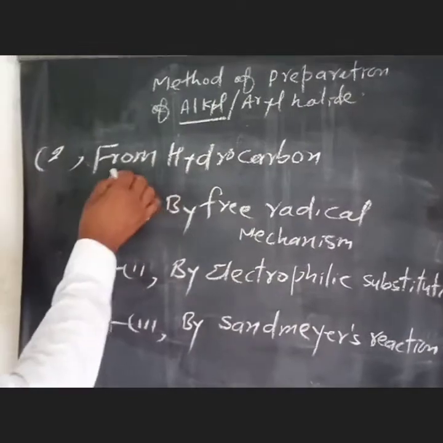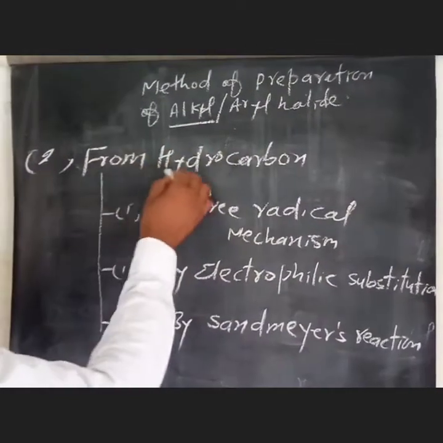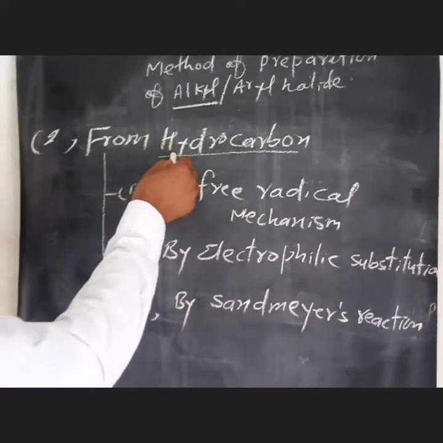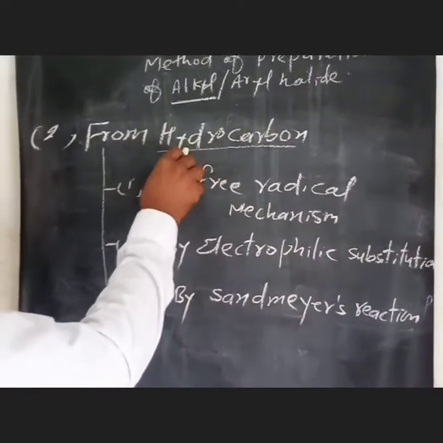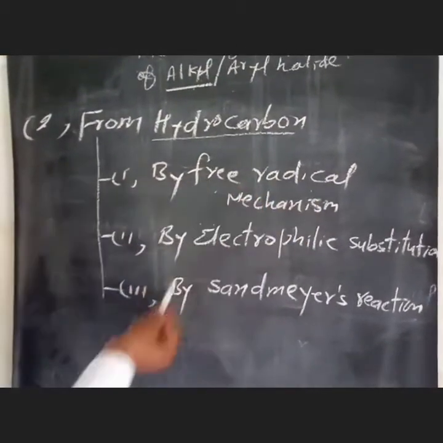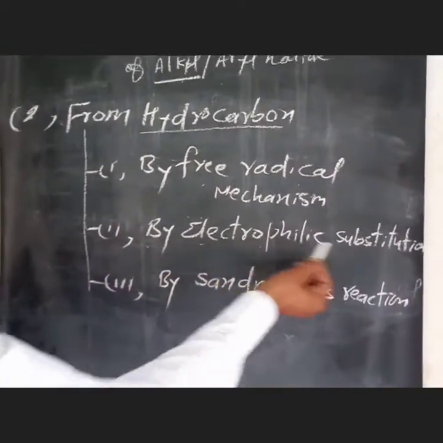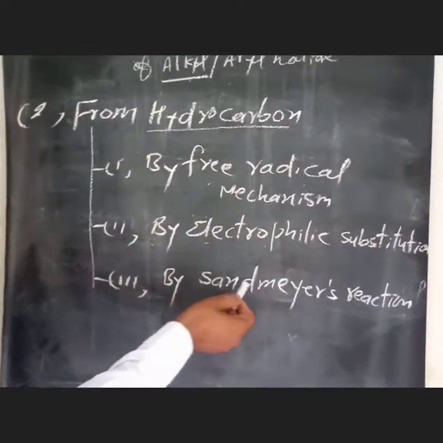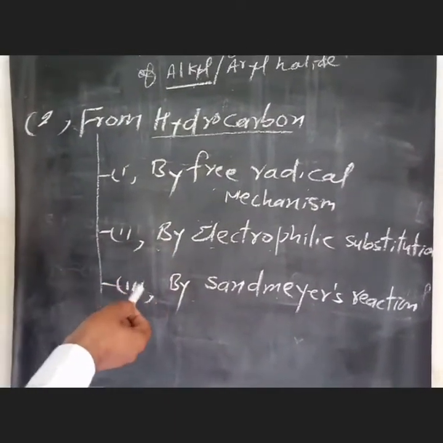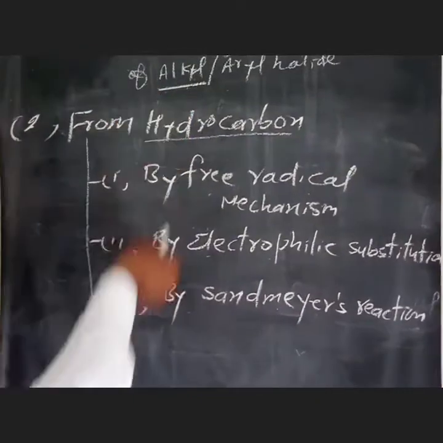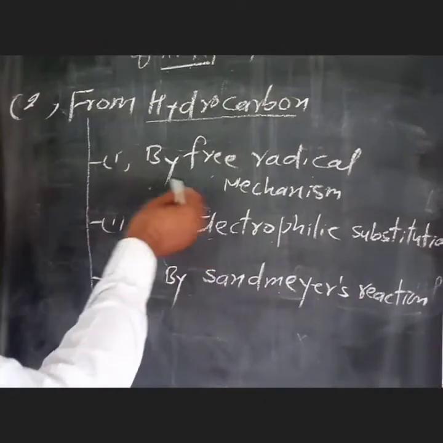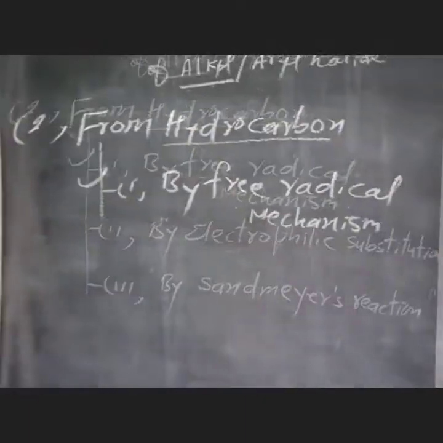Second, preparation of alkyl halides from hydrocarbons. From hydrocarbons, we see different ways to prepare alkyl halides: first by free radical mechanism, second by electrophilic substitution, third by Sandmeyer reaction. These are three ways by which we prepare halides from hydrocarbons. Point first, by free radical mechanism.